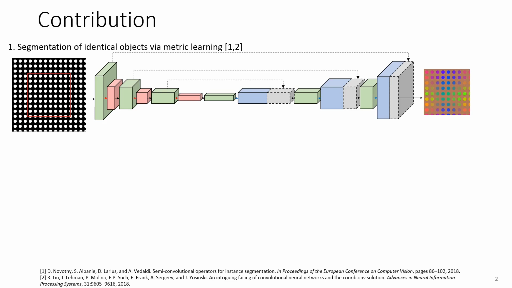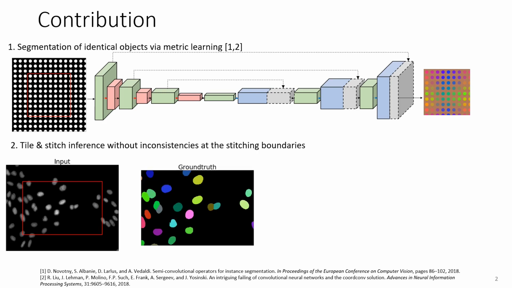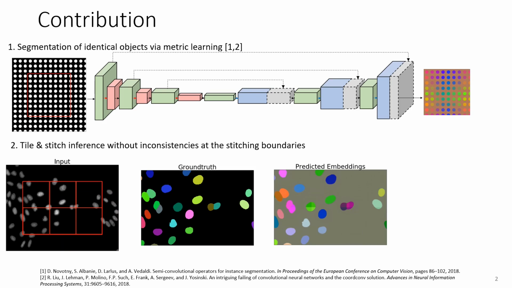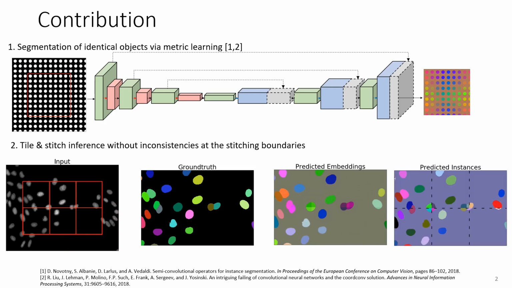We investigated this and found that most often this doesn't hold, and UNets, for example, can learn to distinguish identical objects quite well. Our second contribution is that we show how stitching inconsistencies appear when doing tile and stitch inference with a UNet on large images, and how to generally avoid them by cropping the output prior to stitching.